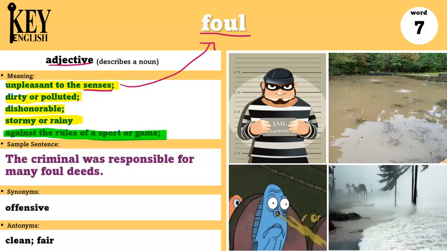Let's look at the example. The criminal was responsible for many foul deeds. Deeds are things that you do. So there was a criminal that did many bad things, so we can call them foul deeds. Another example would be, the pond water looked foul and full of trash. It looked very dirty or polluted. I could also say, there was a foul smell inside the room. Remember, foul is something that feels not good to your senses. So I can say there was a foul smell.